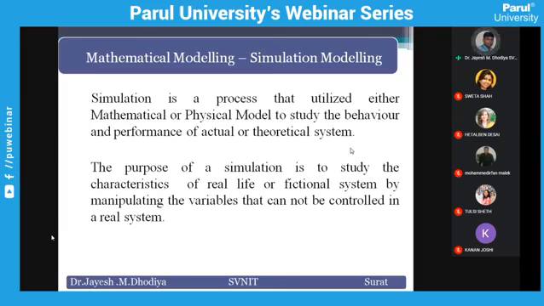So what exactly are the things? Basically three types of models are there. One is the conceptual model, which is just a concept that we develop with pen and paper. Second is the physical model. And third is the mathematical model, which we can develop along with the physical model. For example, if I want to develop a very good school, then first it is a concept.